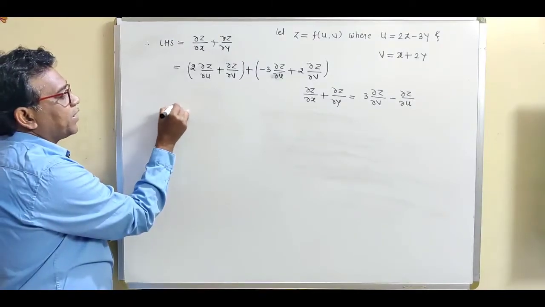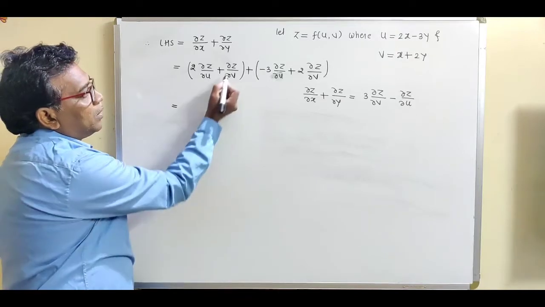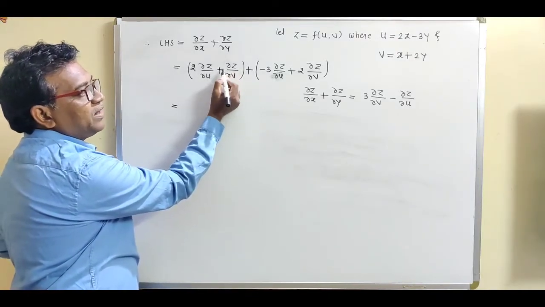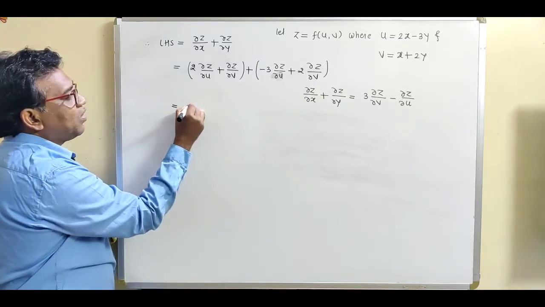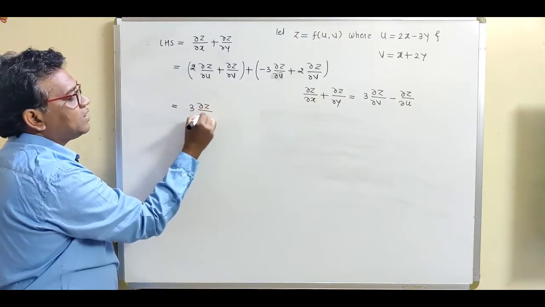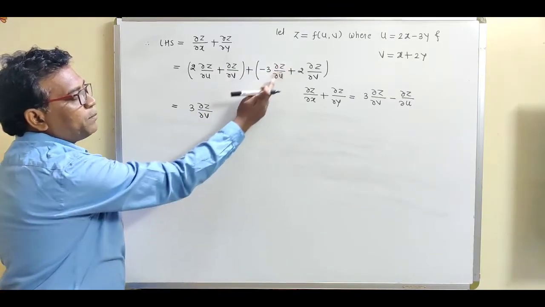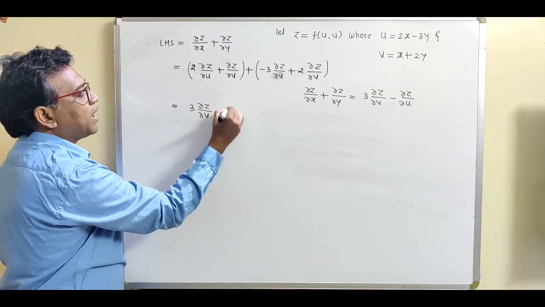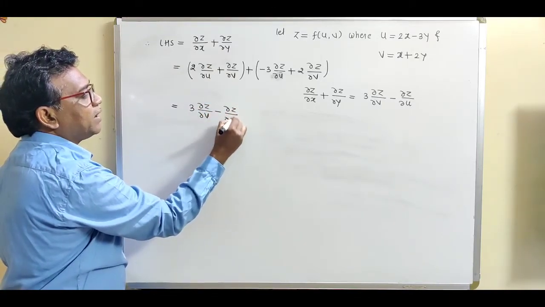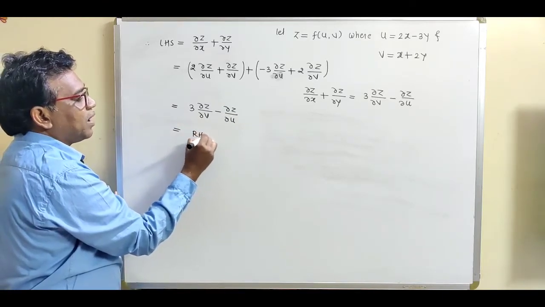So just simplify this equation. This is equal to, now this is del z by del v, and this is 2 times del z by del v. So in all, this is 3 times del z by del v. This minus 3 del z by del u, and this is 2 times del z by del u. So obviously this is minus del z by del u, and this is the required answer. So write down, this is equal to RHS.